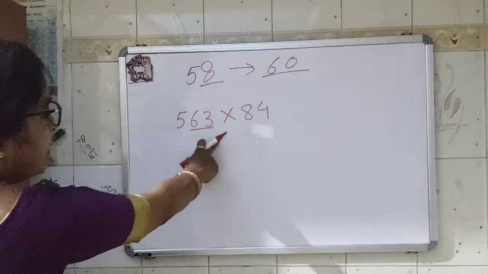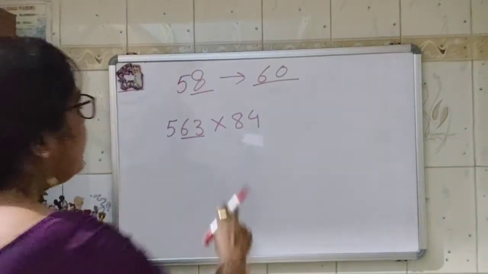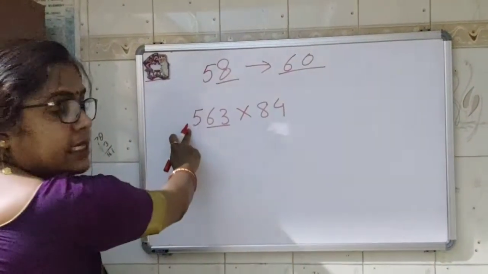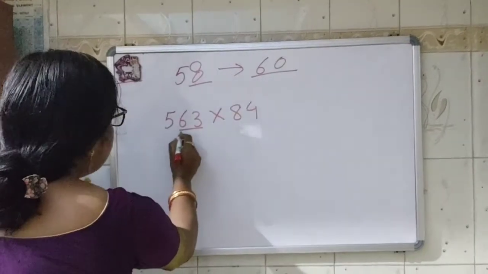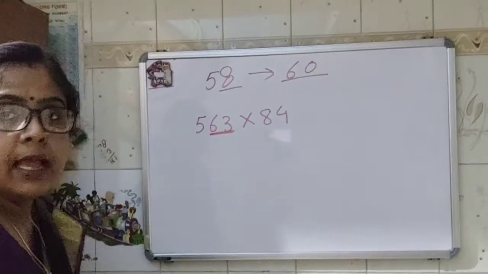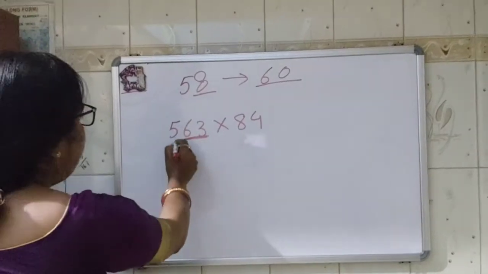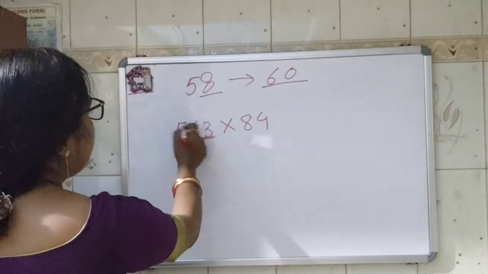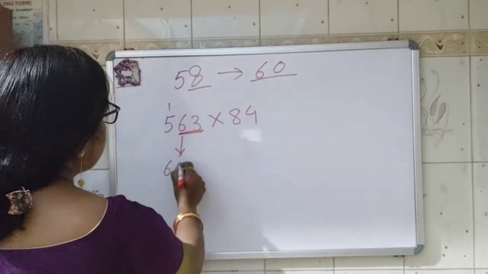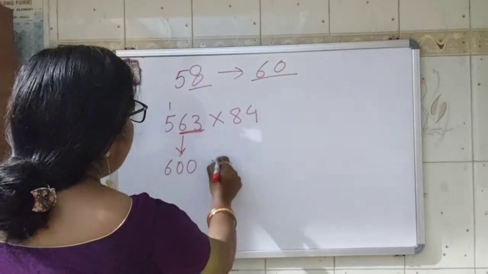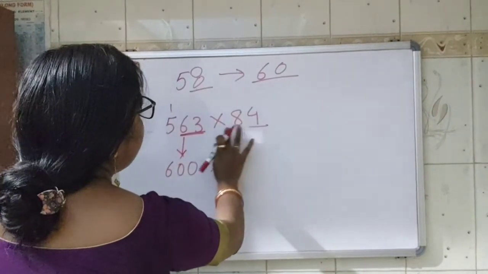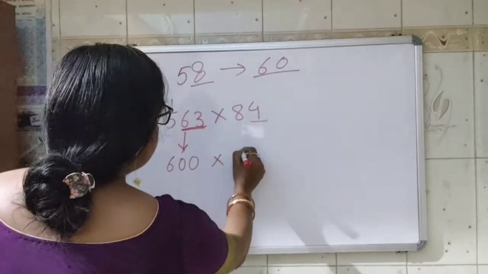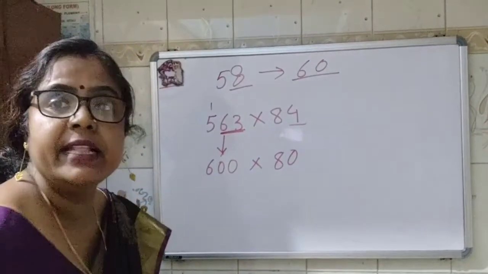If it is a 3-digit number, we will round off to the nearest 100. If it is a 2-digit number, we will round off to the nearest tens. Got it? So it is a 3-digit number, we will round off to the nearest 100. We will look at the tens place, and the tens place is more than 50. So we will round it up to the nearest 100. So 63 is more than 50, so it will go up. The number is 600. Similarly, this 84. We have to round off to the nearest tens. So we will see the ones place, and the ones place is less than 5. So what will it be? It is 80. The number remains the same.